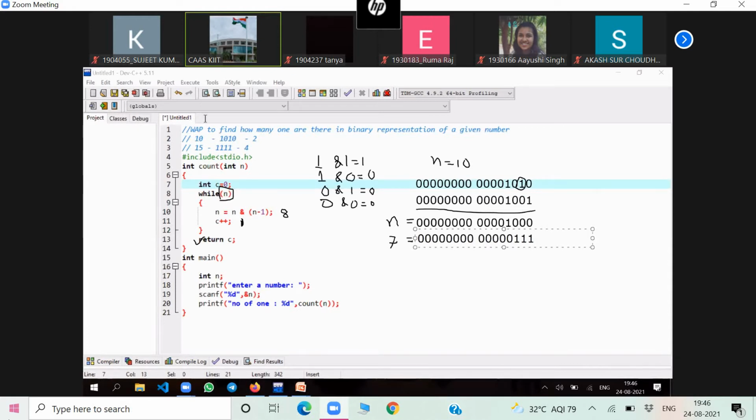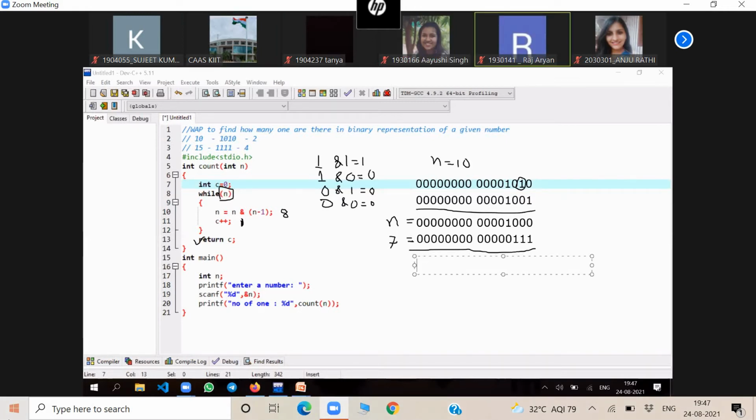Now what is the AND operation of this one? The second one is also removed here. And what is the final value? So 0. Mark here. It will be 0, 0, 0, 0, 0. Then 0, 0, 0, 0, 0.